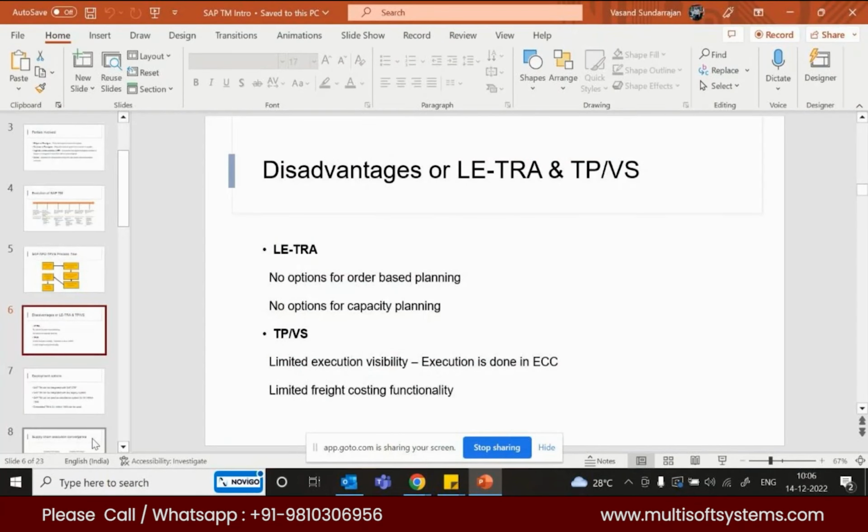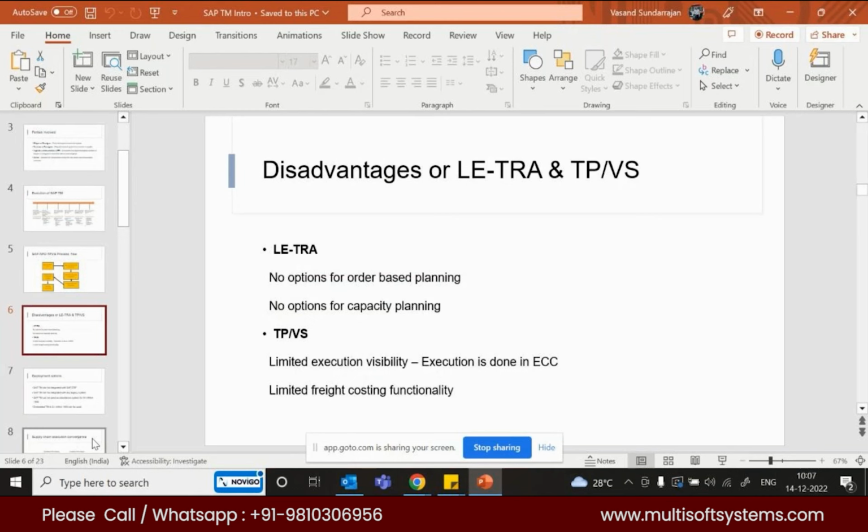They may create it immediately, or they may create it after a month, based upon the time frame when the goods will be arriving to your place. Based on that, inbound delivery will be created. It can be created now or later as well. So if you're using LETRA, until inbound delivery is created, you will not be able to plan for